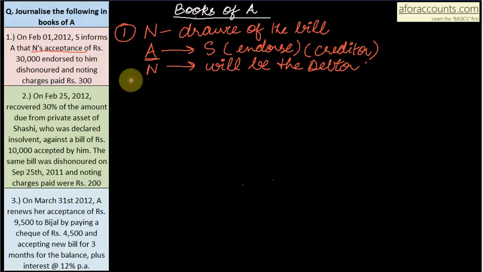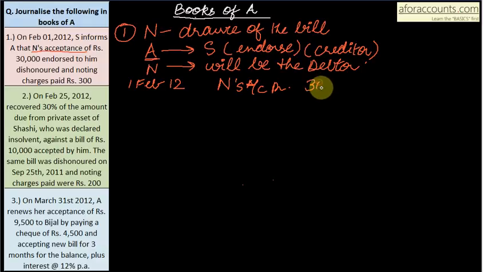So on date 1st Feb 2012, since all these transactions happened, S informs A that N's acceptance of rupees 30,000 endorsed to him dishonored and noting charges paid 300. N becoming debtor, so N's account debit. In total, 30,000 and 300 noting charges will also be recovered.